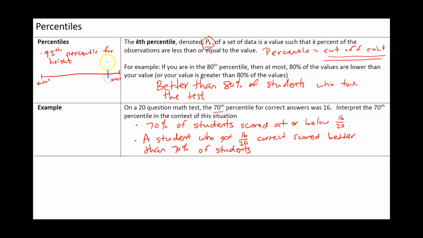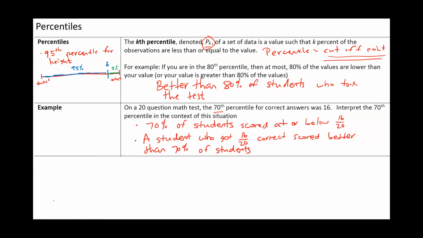So let's say this is my son's height, whatever his height was, I forget, at 5 years old. Then 95% of other 5-year-olds are going to be below him. And then the other 5% are going to be above him. So 95% of kids are going to be shorter than him, and the other 5% are going to be taller than him. And that's what a percentile is. It's a cutoff point so that 95% of values are below and 5% are above.